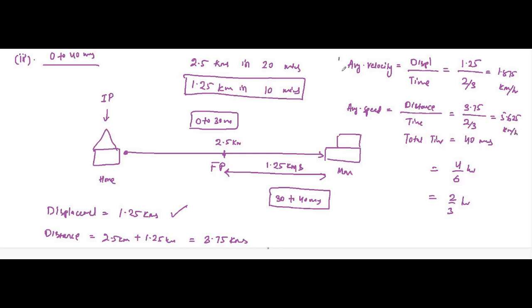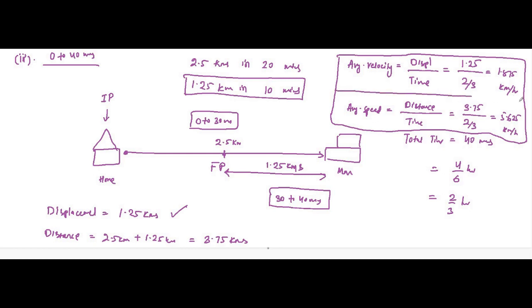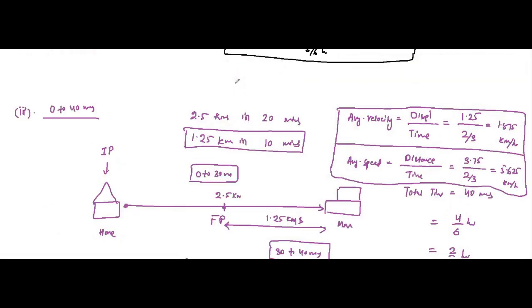So this is the important thing here. Average velocity is 1.875 kilometers per hour, average speed is 5.625 kilometers per hour, which we took from the second case.